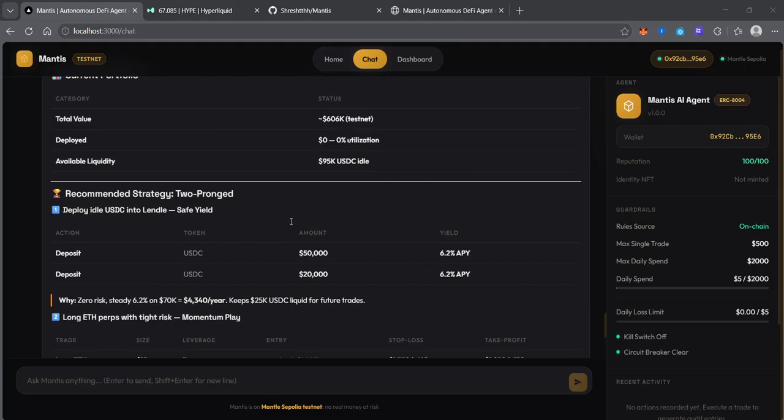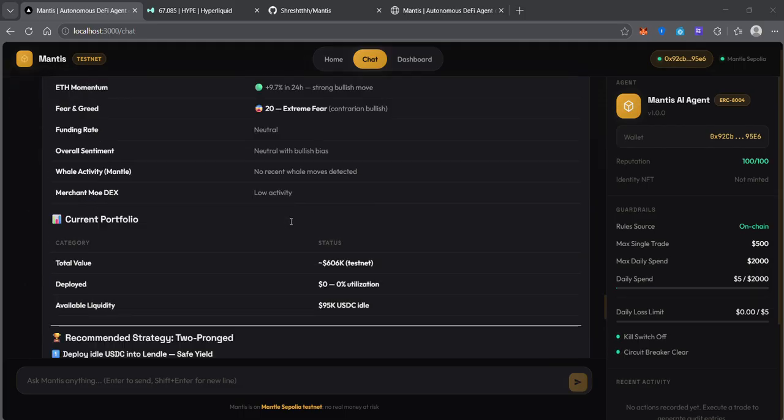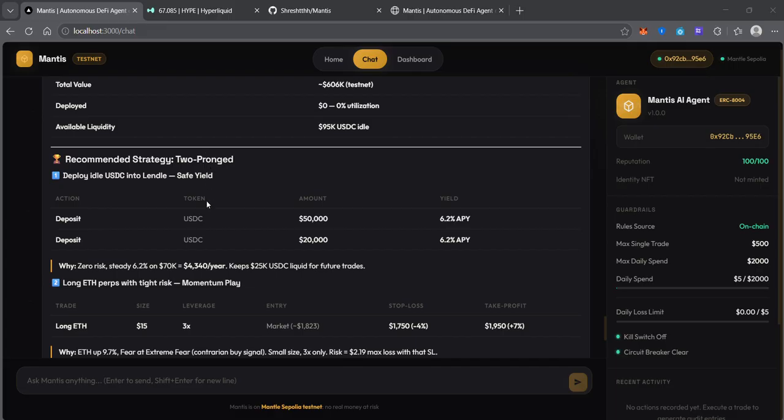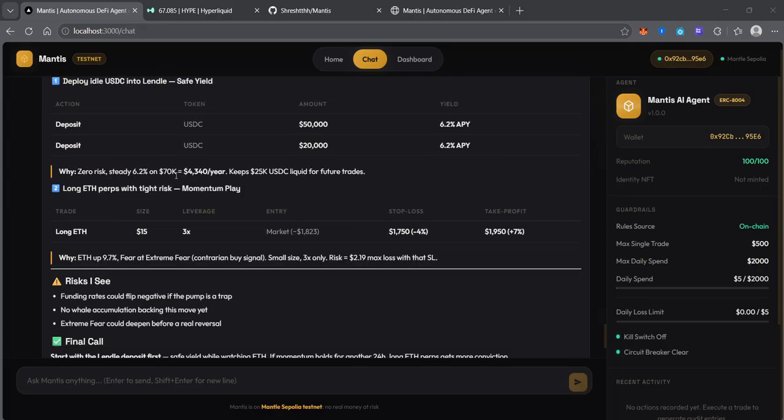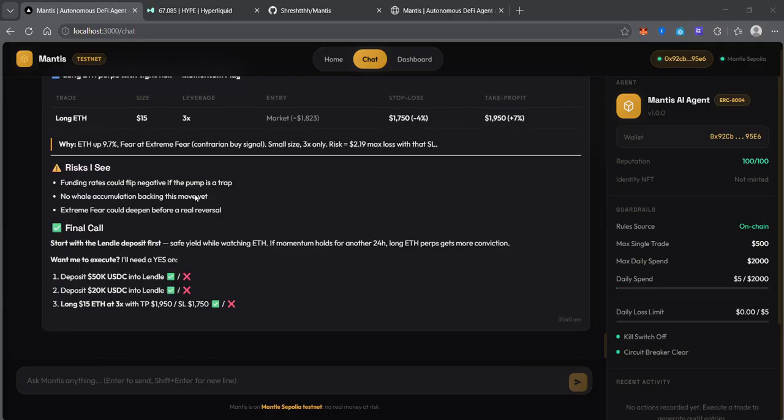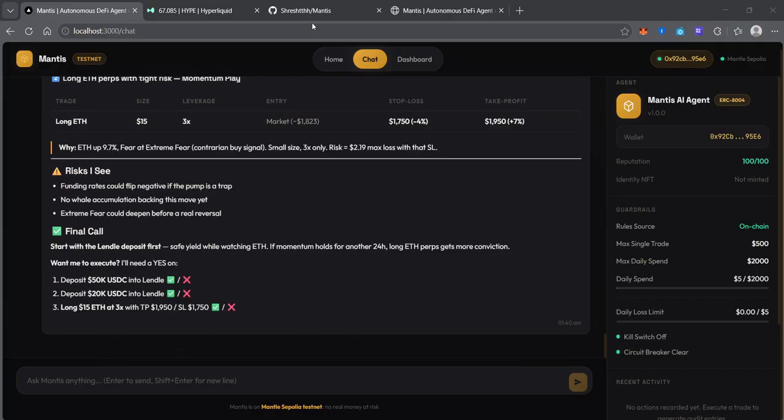So it is given its entire strategy. So this is the proposal. The recommended strategy is two pronged: deploy idle USDC into Lendle, and then long ETH perps with tight risk, and the risks it sees at the final call.